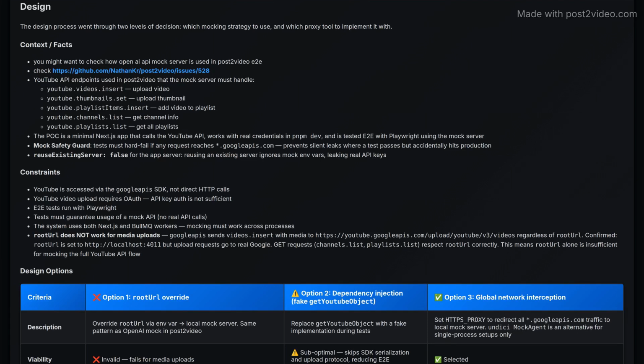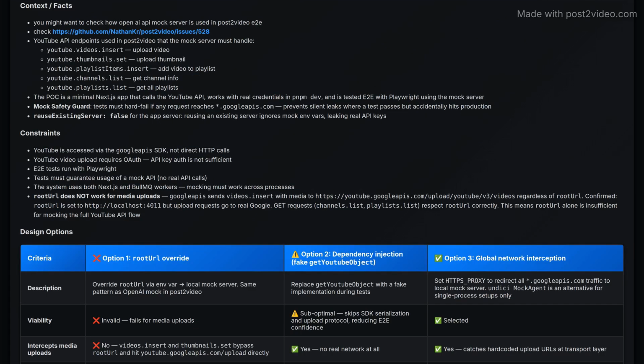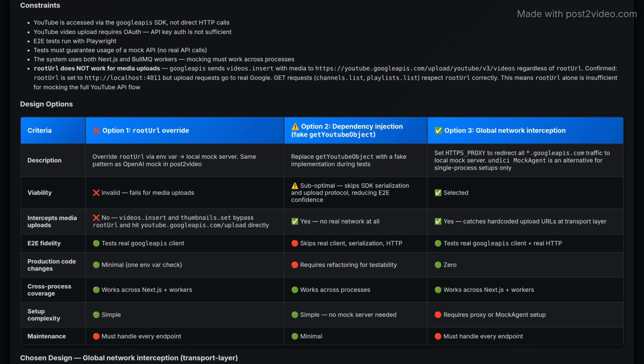The design process involved making strategic choices regarding the mocking approach and proxy tools for implementation. Context is provided on the importance of handling YouTube API requests correctly, ensuring tests don't reach real endpoints, while also referencing a related OpenAI API mock server. Various constraints are outlined, such as the need for OAuth for YouTube uploads, requirements for E2E testing with Playwright, and the limitations of using root URL, which fails for certain media uploads.